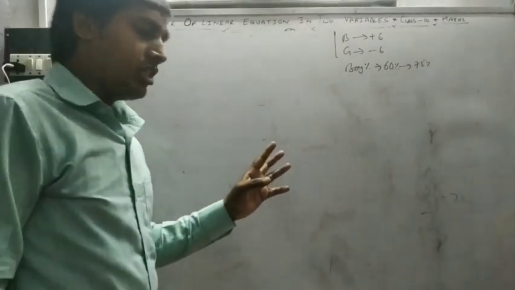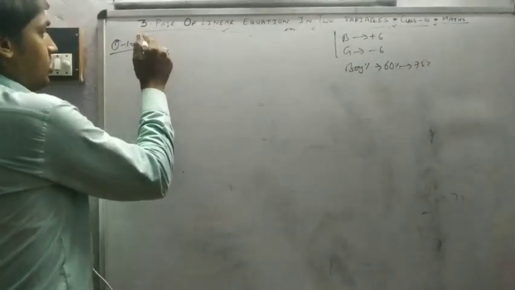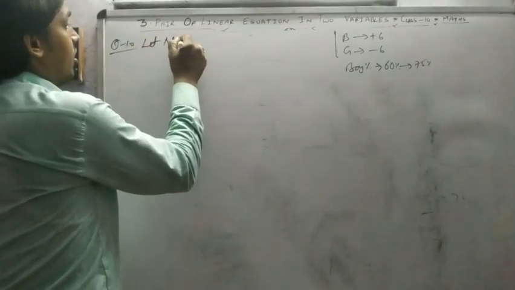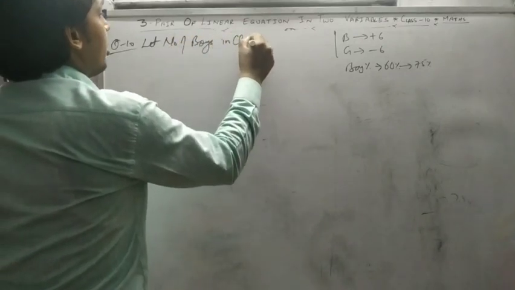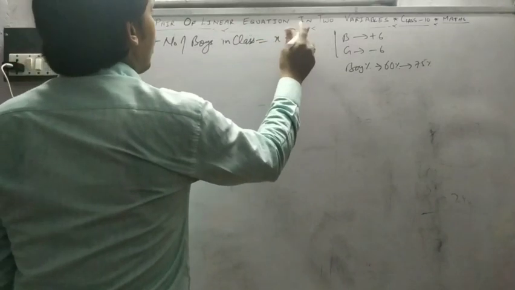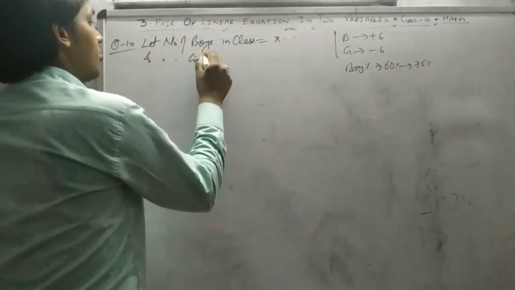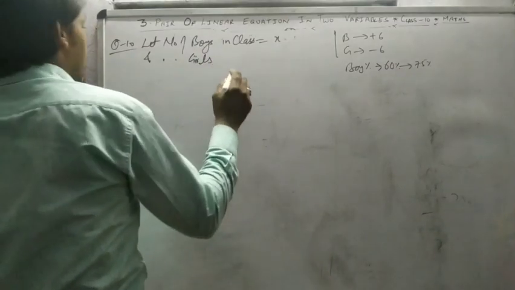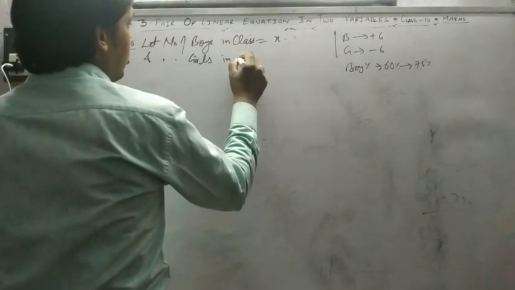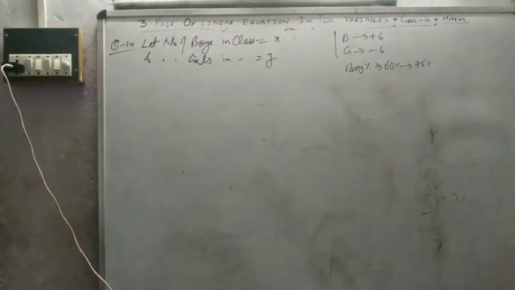So easy. It's a percentage problem, but a basic percentage. Let the number of boys in class be X, the number of girls be Y.